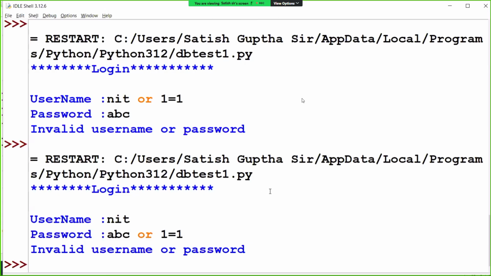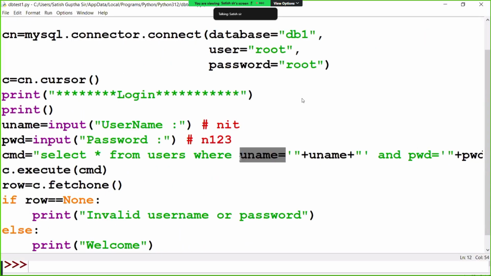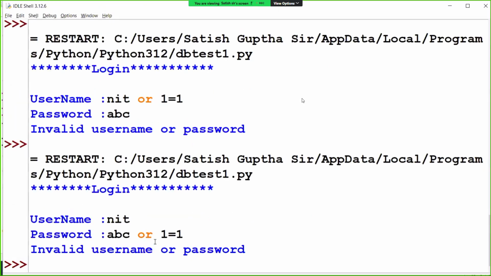So this can be avoided by using parameters. You don't concatenate, but rather use placeholders for inserting values. That can avoid the SQL injection problem. How can SQL injection be avoided? By using parameters. But if you concatenate, there will be the problem of SQL injection. One condition I've just given, 1 equal to 1.